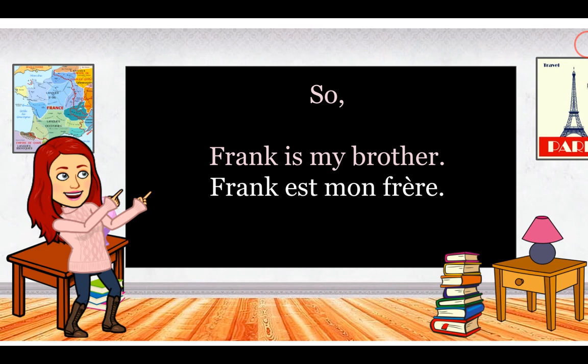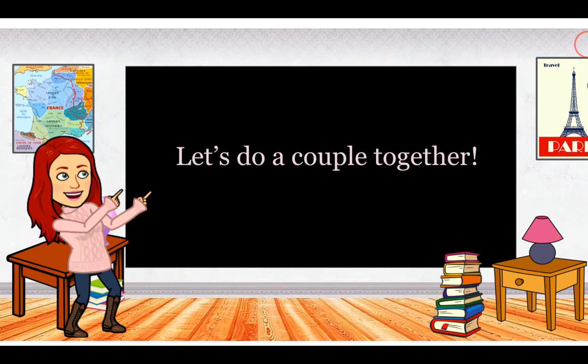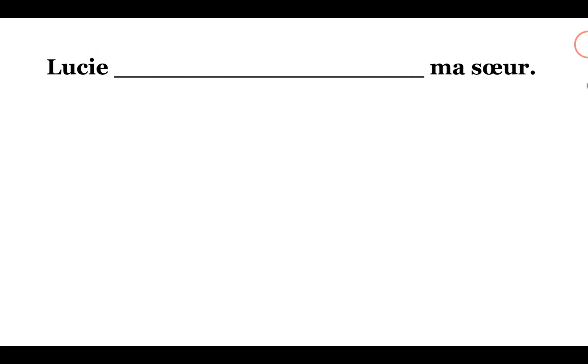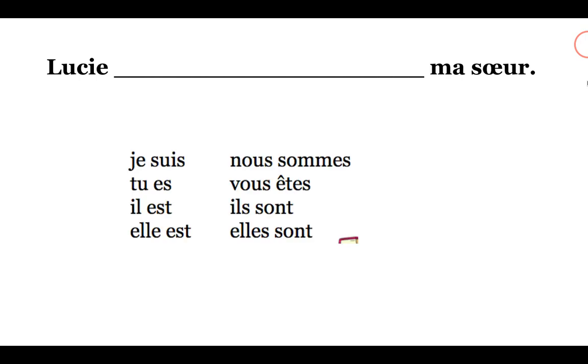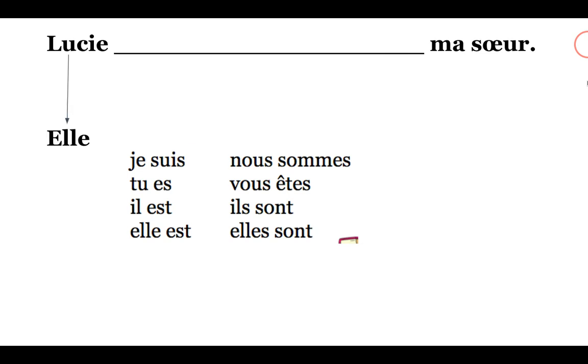Franck est mon frère. Let's do a couple together. Lucie, ma sœur. I want to say that Lucy is my sister, right? First I'm going to look at my chart, so I have it available to me. Lucy is a girl, so she'd be she. And the word for she is elle in French. So I find elle in my chart. There it is, elle est. And I take the verb est and I put it up there and I have Lucie est ma sœur. Let's try another one.